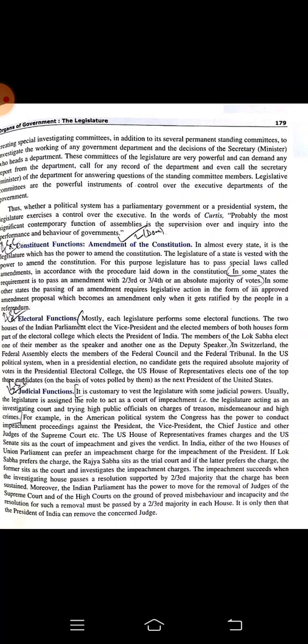The legislature acts as the investigation court, trying high public officials on charges. That means high-ranked officers like the president, vice president, and the chief justice of the Supreme Court can all be impeached by the process which will be held in the legislature only.